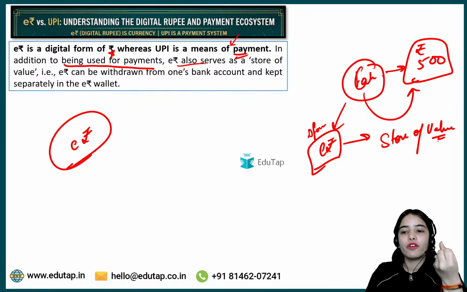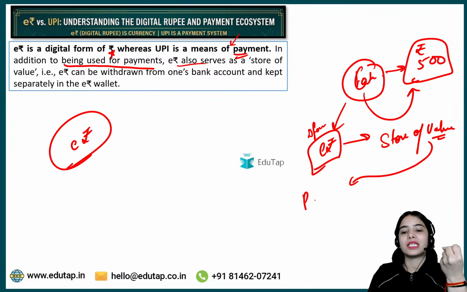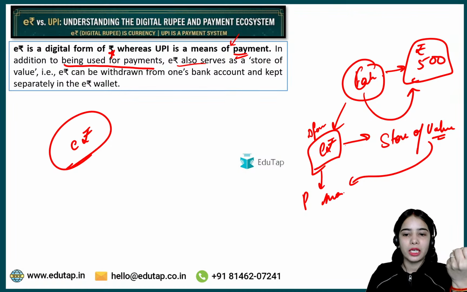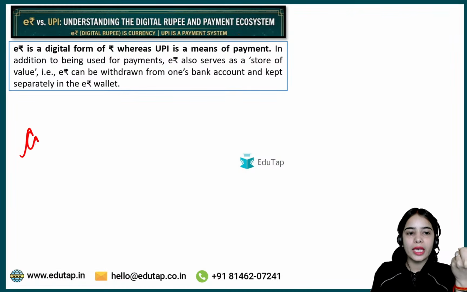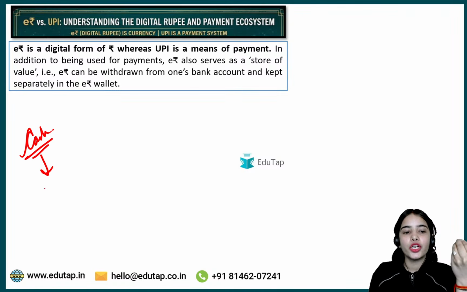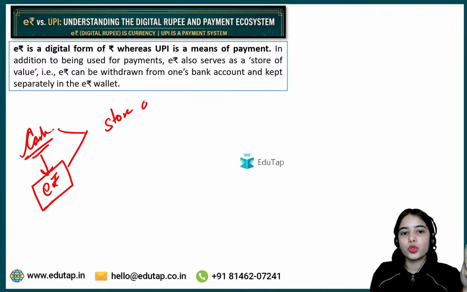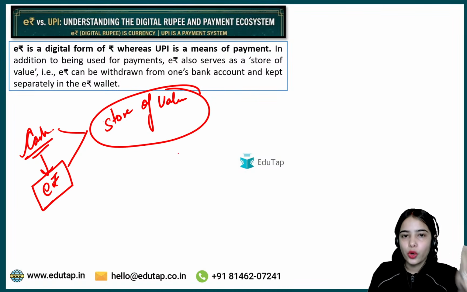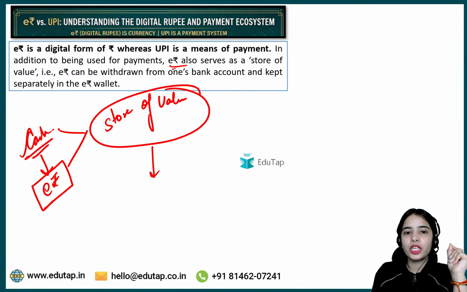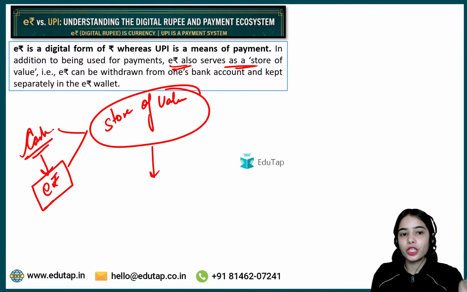You're keeping the value with yourself, so that in precautionary, unforeseen circumstances, you can use the money immediately. Like you hold cash to use in case of emergency, you hold e-Rupee to be used in case of emergency. So the cash or the e-Rupee that you are holding provides a store of value. This is the idea. e-Rupee also serves as a store of value like cash, in your physical wallet or in the digital wallet.